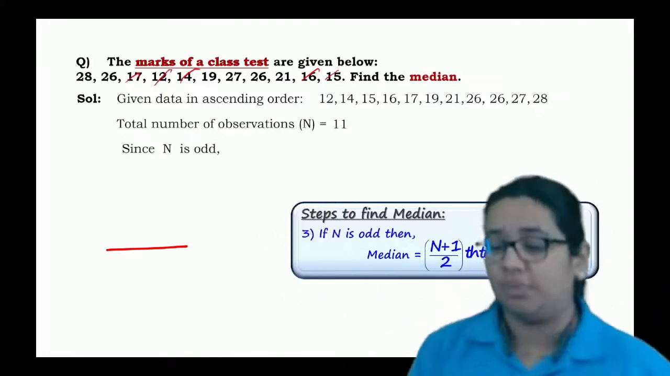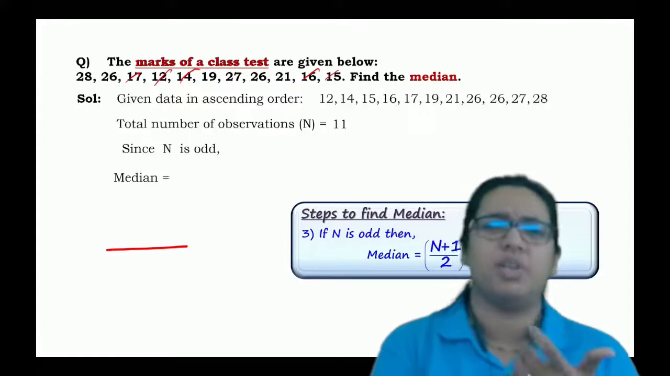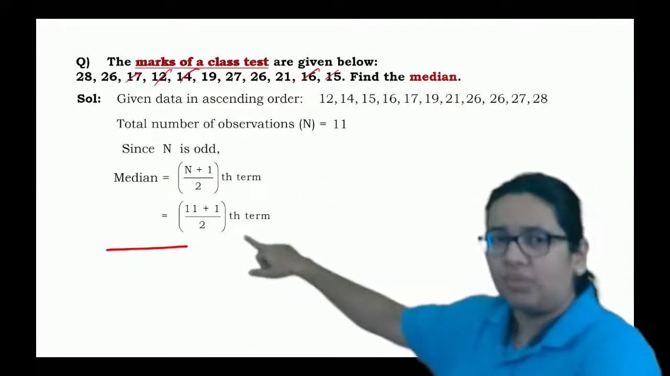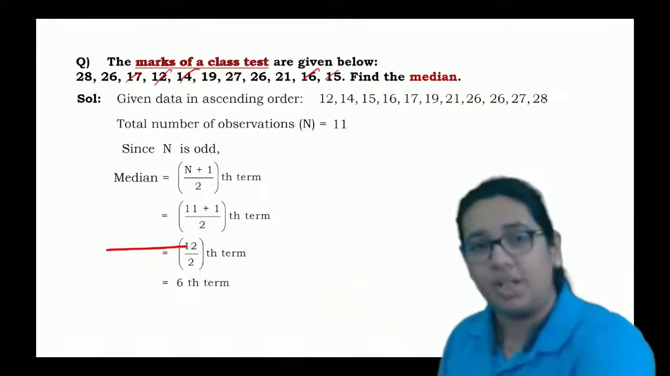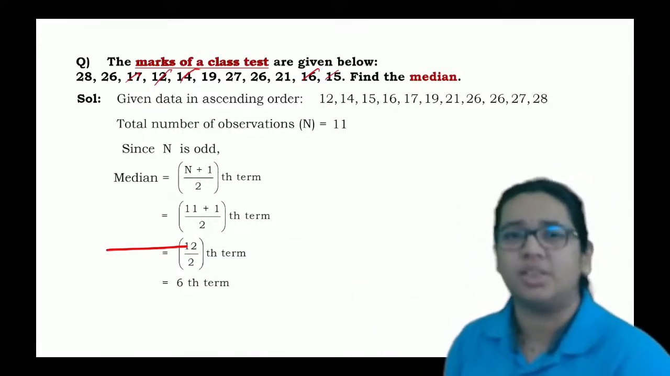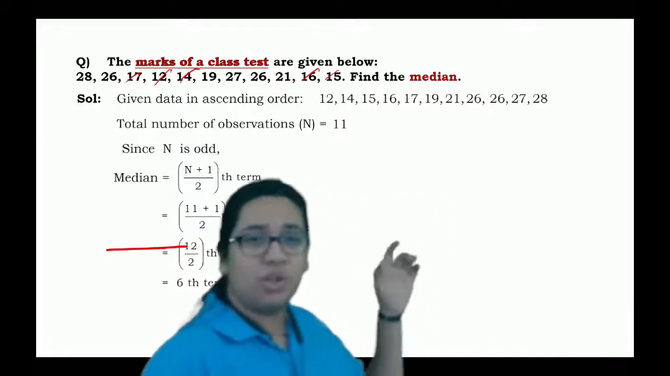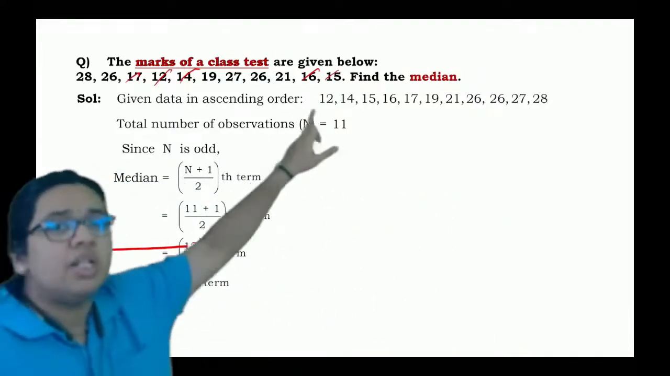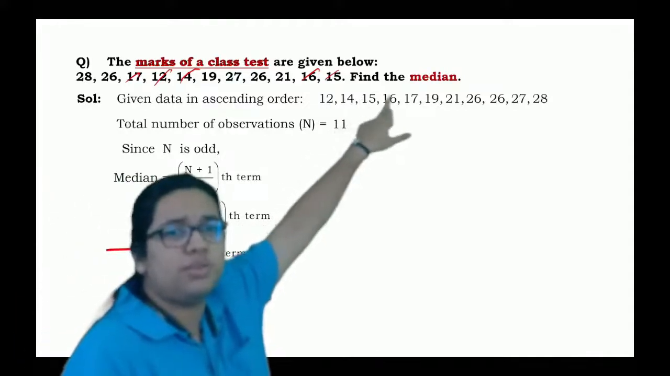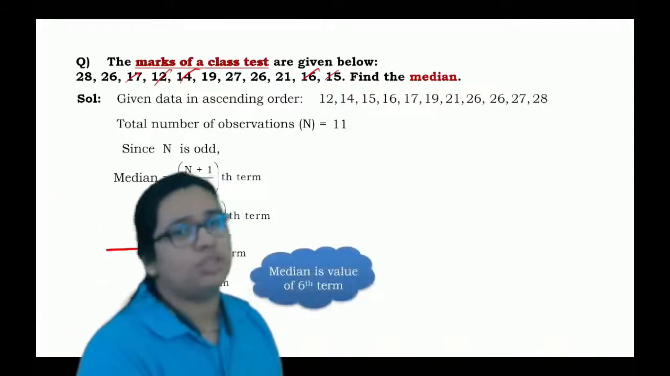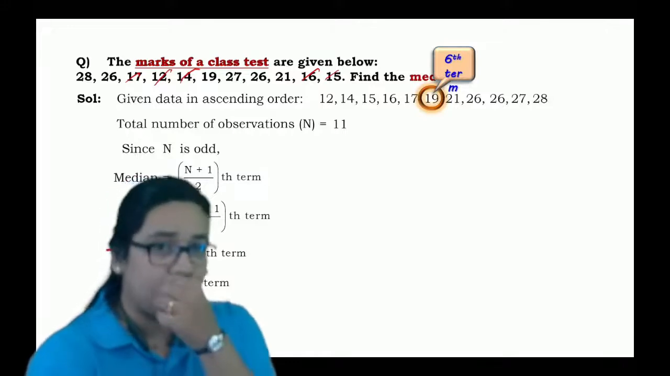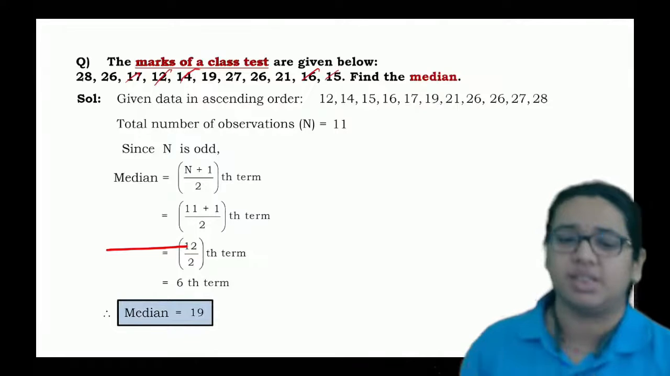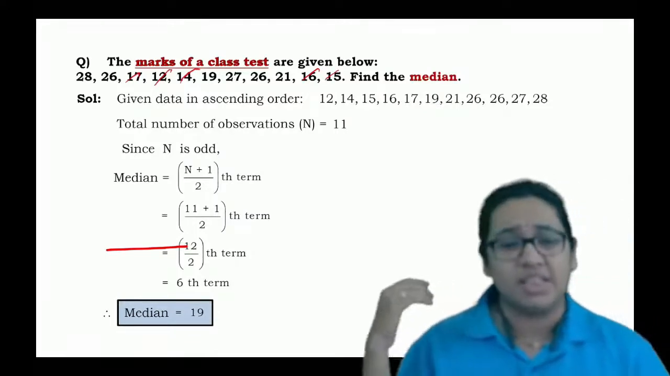So the (n plus 1) upon 2th term: now we have n as 11, so 11 plus 1 upon 2 is 12 upon 2, which is the 6th term. Hence we have written all the data in ascending order, so that if you have to find the 6th term, just go 1, 2, 3, 4, 5, 6. So the 6th term is 19, hence 19 will be the median of this data. It is the easiest one.